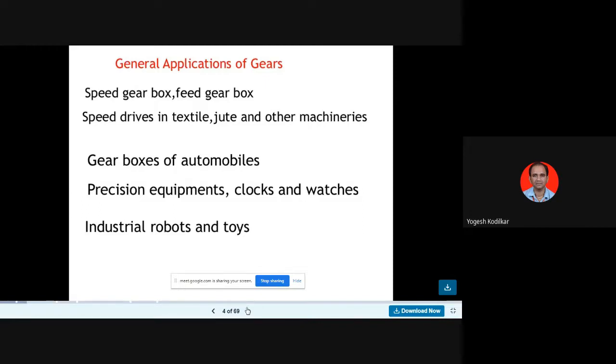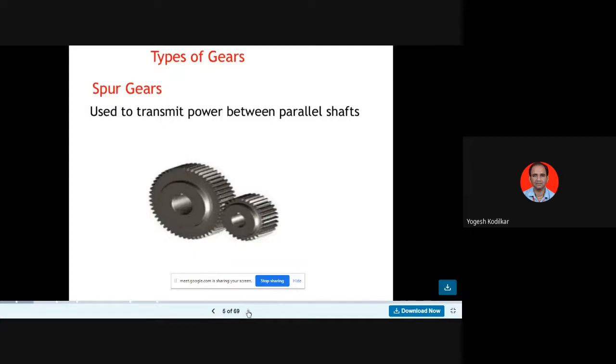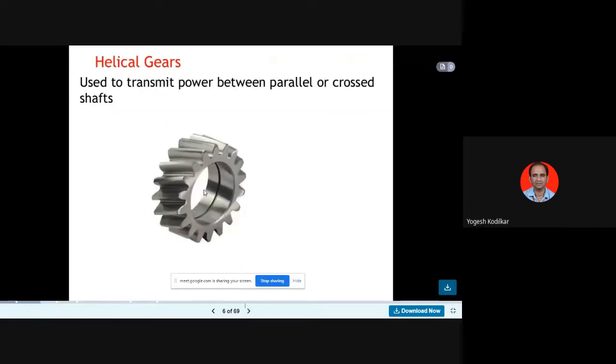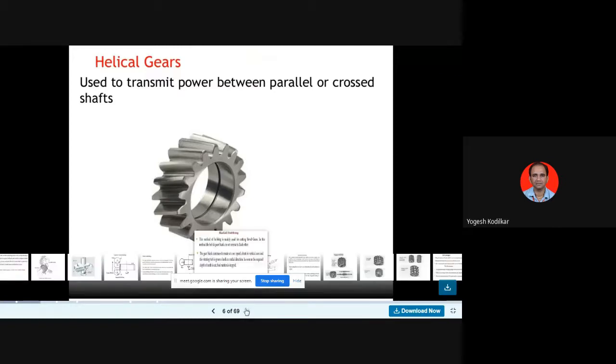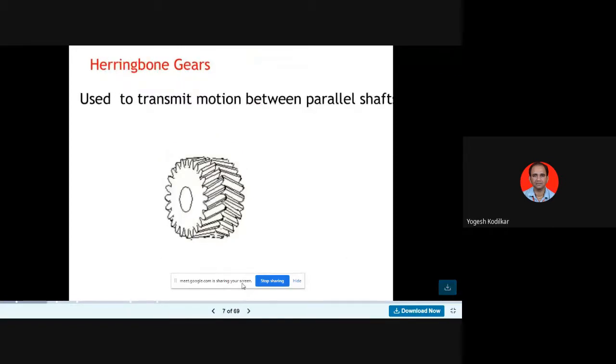Speed drives in textile, jute, and other machineries. Gearboxes of automobiles, steel equipment, clocks, watches, industrial robots and toys. We have studied the spur gear having axial parallel shafts, then helical gears having parallel or cross shafts, then the herringbone gear, which transmits between parallel shafts only, but that is a combination of two helical gears. That is only helical gears.